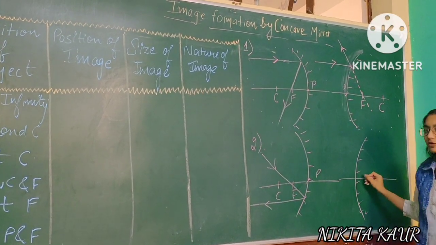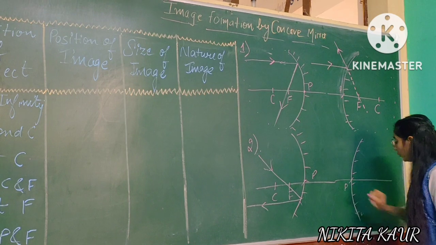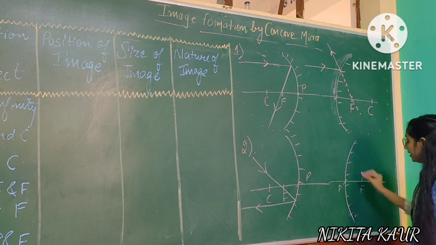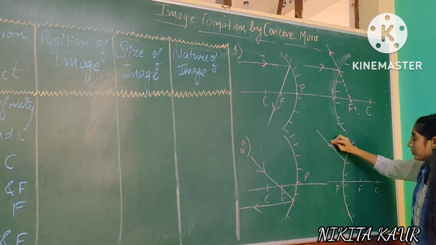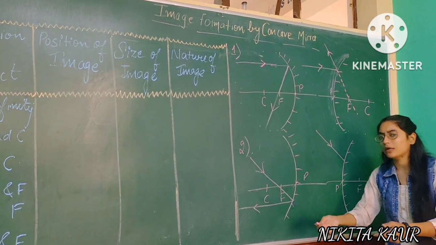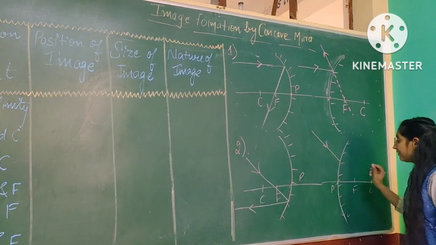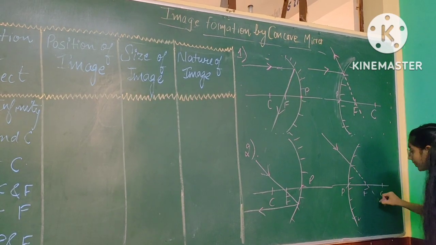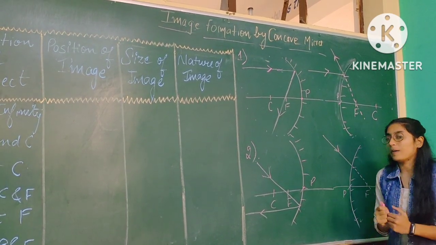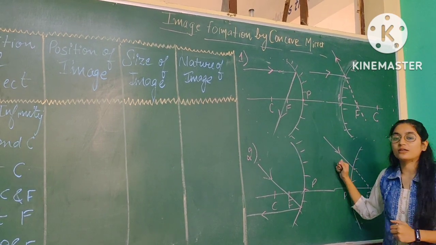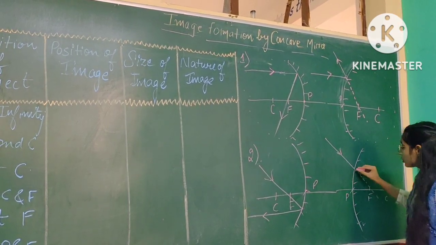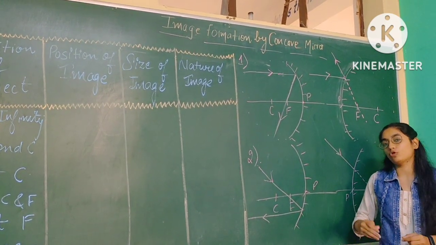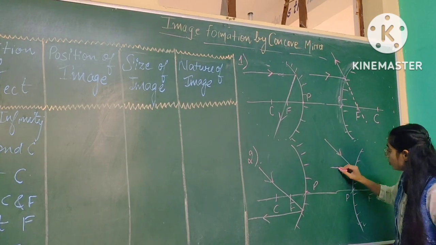The same case holds for the convex mirror. This is your pole, this is the center and this is the focus. If light is going toward the focus, as we know, this is the area behind the mirror, and behind the mirror light can't travel. But according to the rule, the reflected light should be parallel to the principal axis. So it will diverge the light in such a manner that it is parallel to the principal axis. In this way.